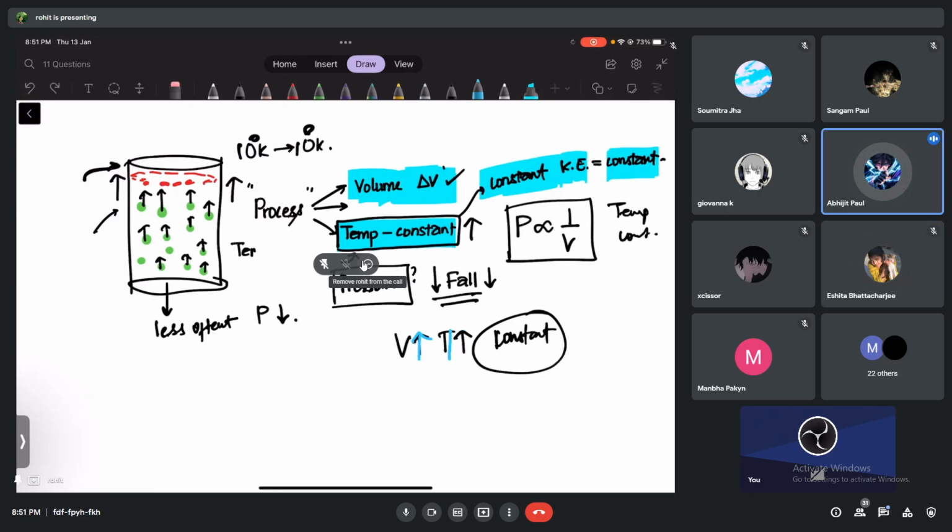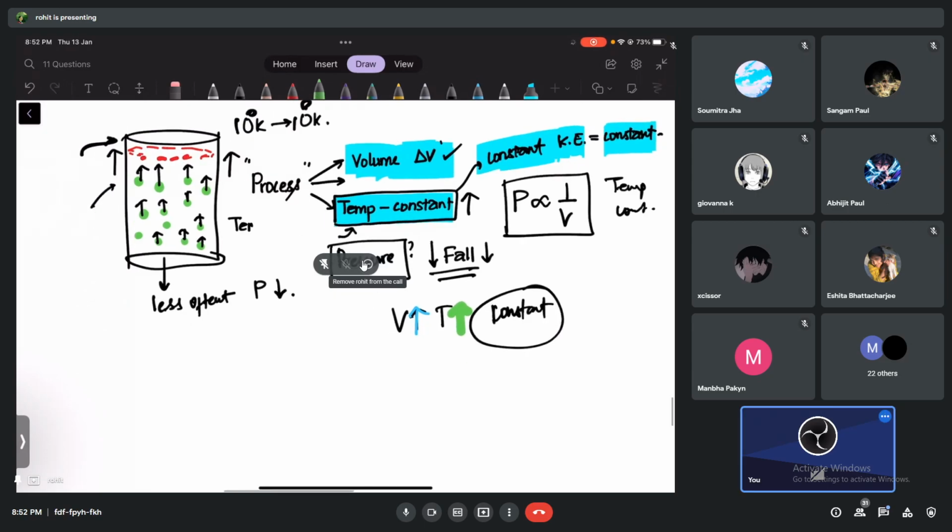Sir, but kinetic energy won't be constant, right? Kinetic energy won't be constant, no. But pressure is not only due to one molecule. Do you realize? Will pressure be due to only one molecule, or do you have to take into account the collisions from all the molecules? Did you understand what I'm trying to say?